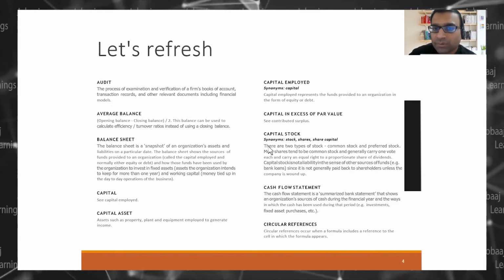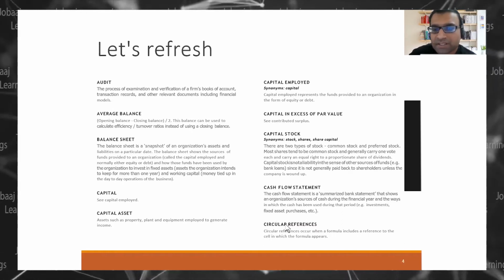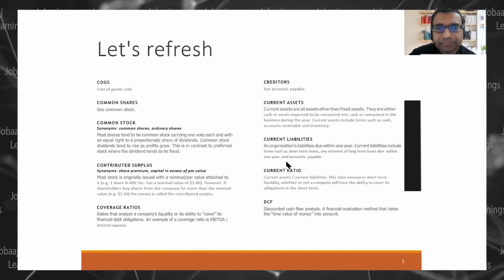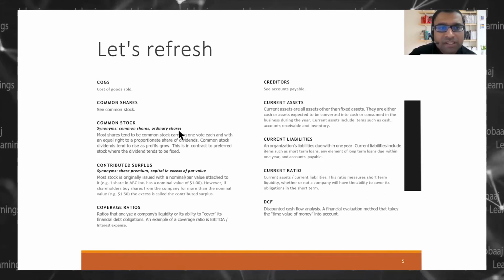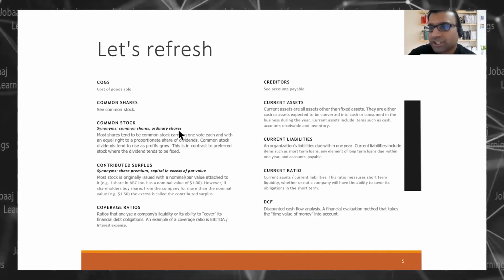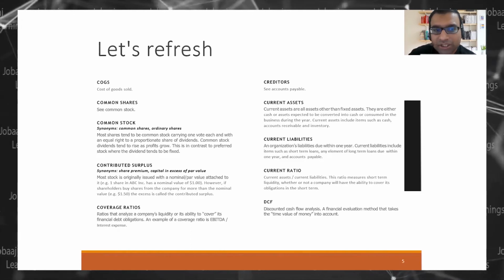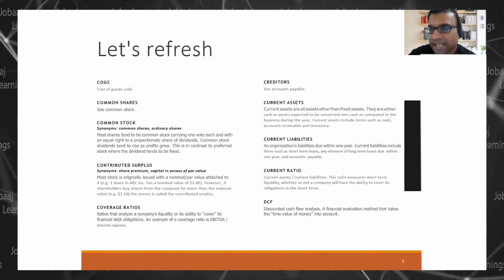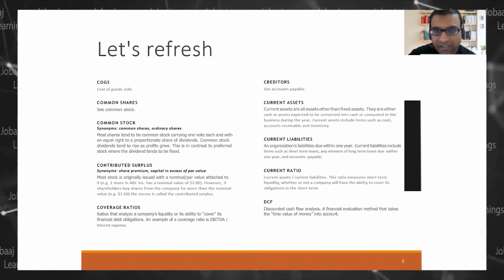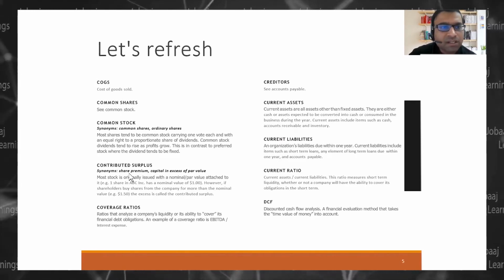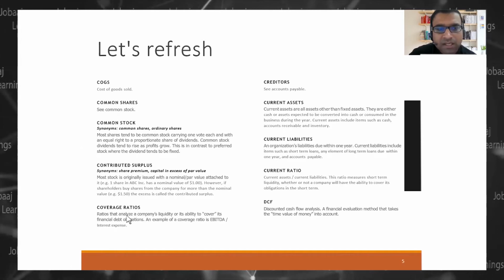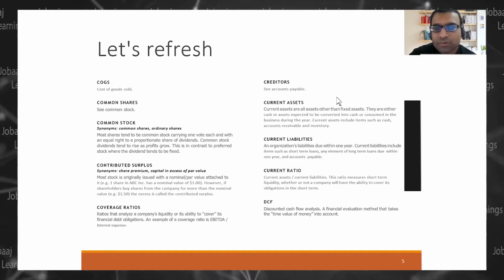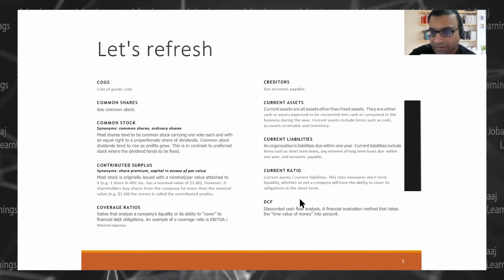You may like to go through it. Cash flow statements, and common stock is your share capital. You can read it as your share capital. DCF is what? Discounted cash flow through time value of money. Other things, COGS, surplus, coverage ratios, etc., you all may be aware of.